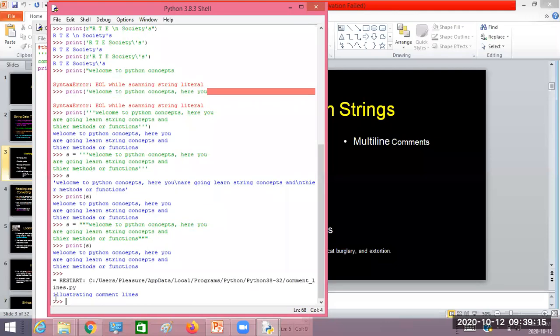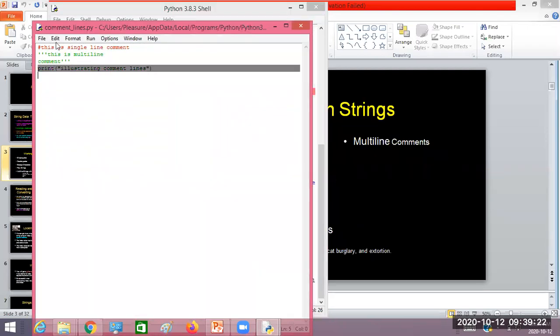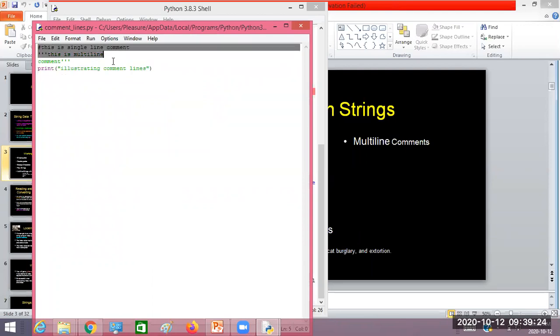Now look here. I got a message illustrating comment lines. Only this line is being considered for execution, but these two lines are treated as comment lines. Did you understand? If you want to write a multi-line comment in the program, you can use triple quotes, either with single quotes or with double quotes. You can use triple quotes for creating multi-line comment lines. Is that clear?